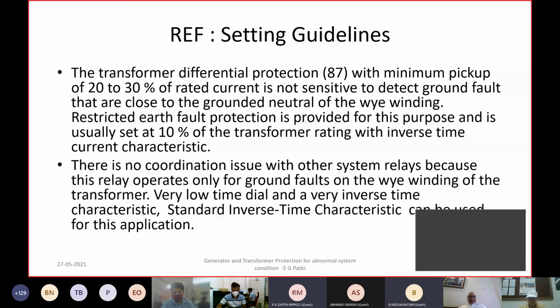Unbalance in phases. What is the percent unbalance allowed for the generators when it is connected to the grid system? The percentage unbalance is basically the negative sequence protection.